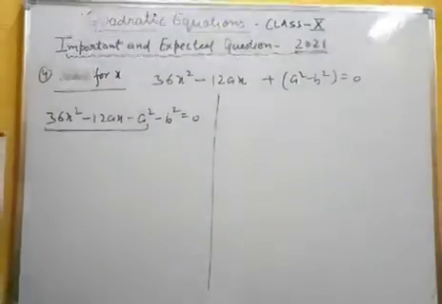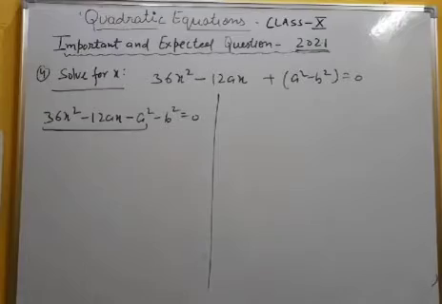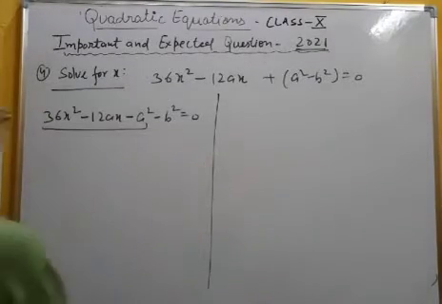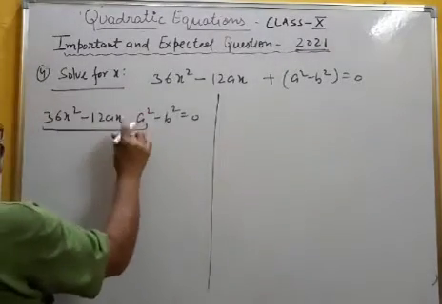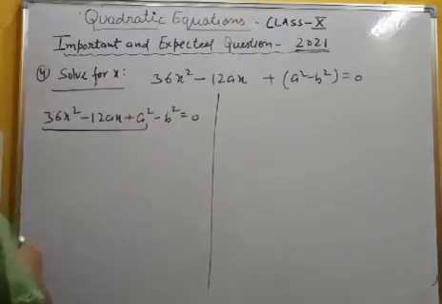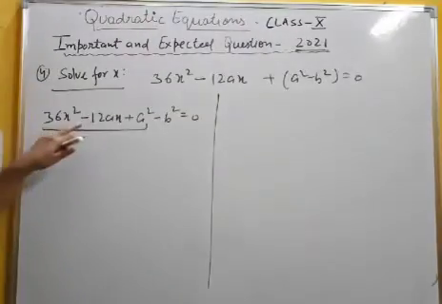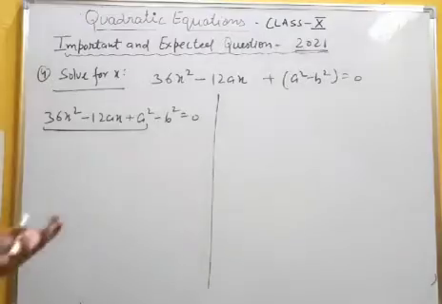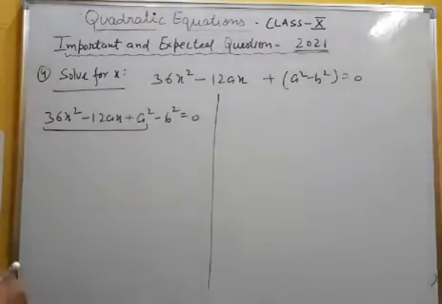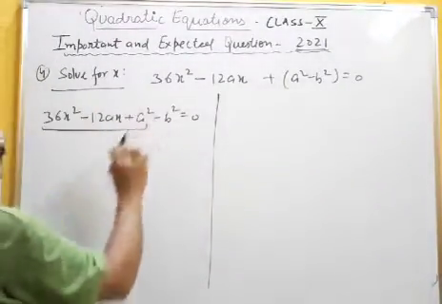I check. Yes, it is plus. So if you check this part, 36x square minus 12x plus a square minus b square, it's a human error, no problem.